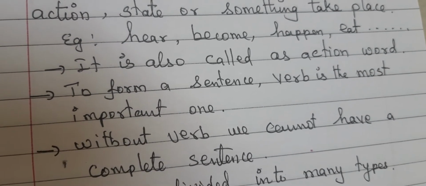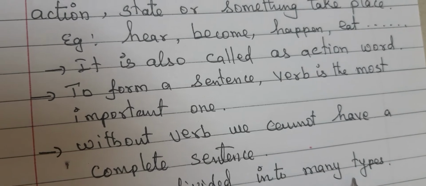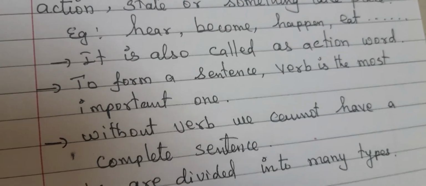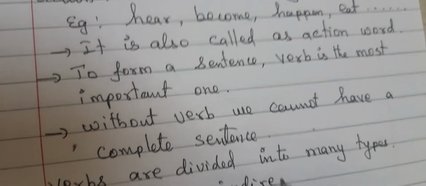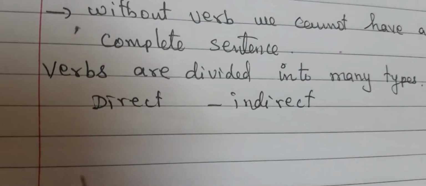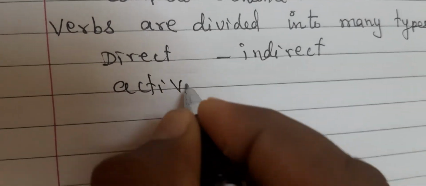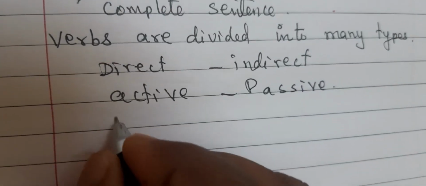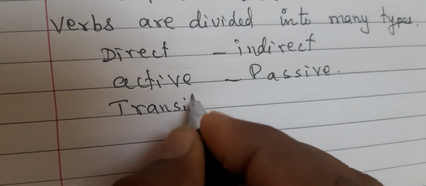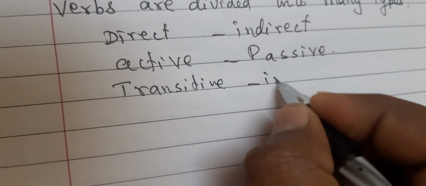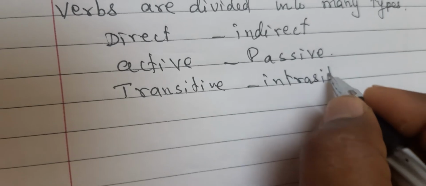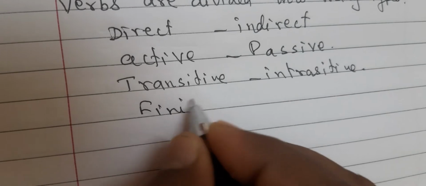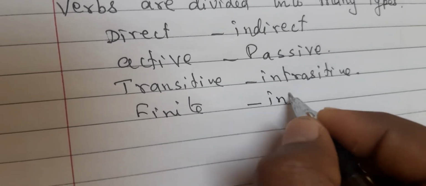Now, verbs are divided into many types. For example, we call them direct and indirect, active and passive, transitive and intransitive, finite and infinite.